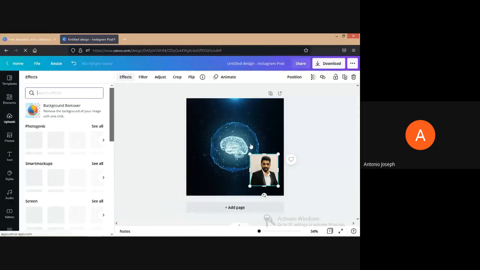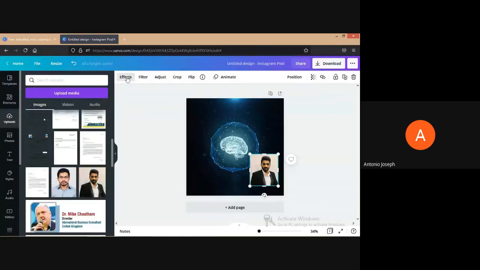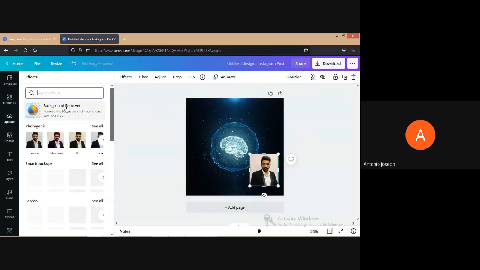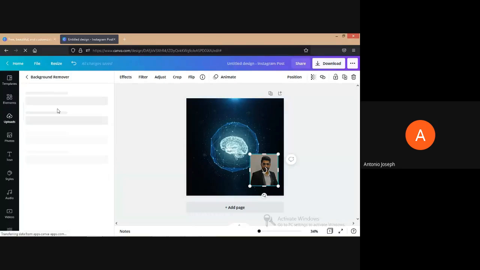Just click on the image whose background you want to change. Then click on effects, and just click on background remover. That's it. The background will be automatically removed.